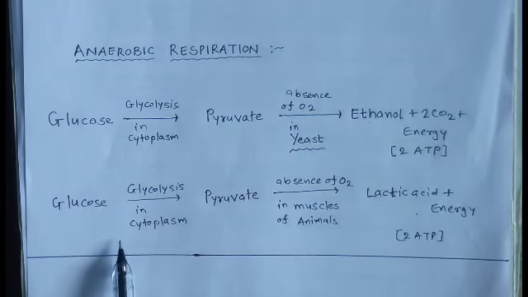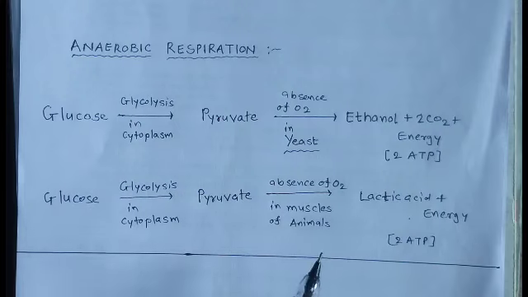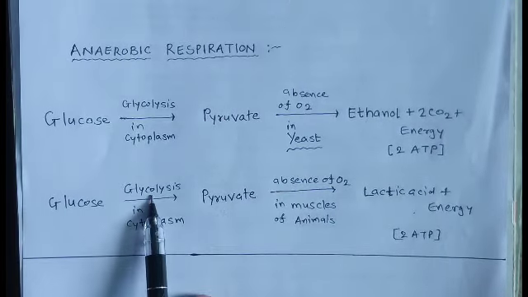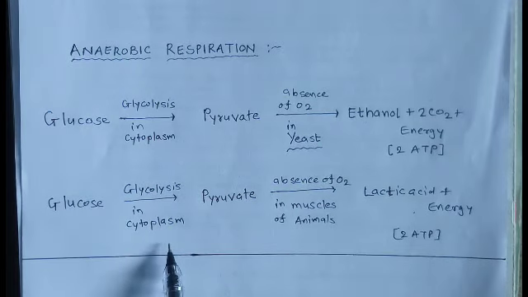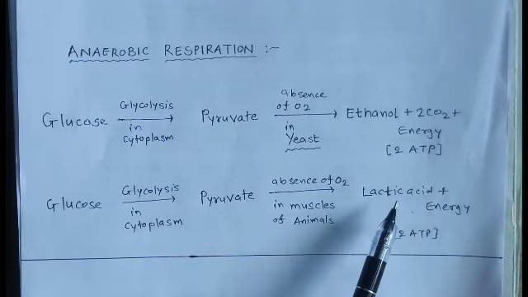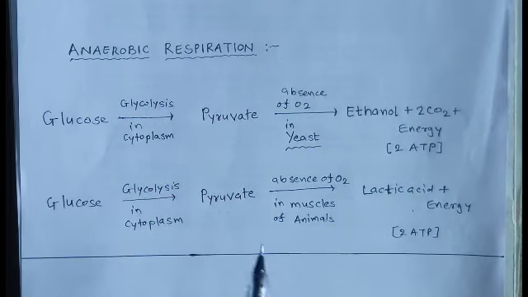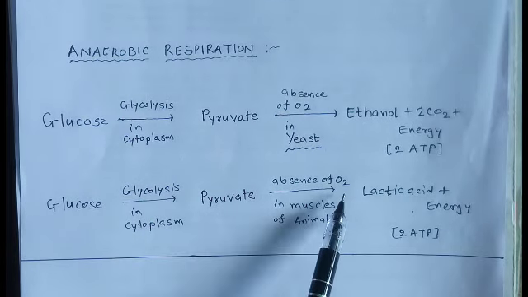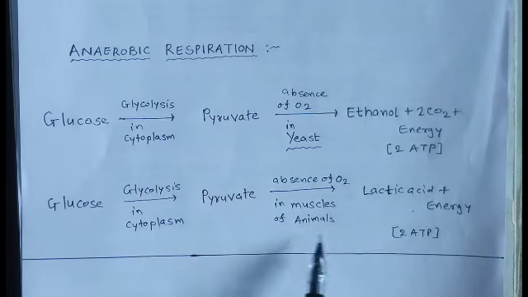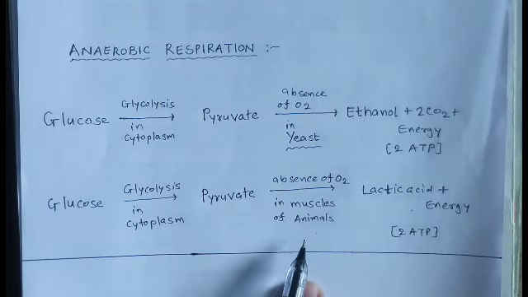Now anaerobic respiration in human muscles or animal muscles. The first step is again the same, conversion of glucose into pyruvate. The process is called glycolysis. It occurs in the cytoplasm. The second step is pyruvate is converted into lactic acid, and it releases a small amount of energy, again 2 ATP. This also occurs in the absence of oxygen, and this process occurs in the muscles of animals. You must remember this occurs in the muscles of animals, meaning in the muscles of human beings also.